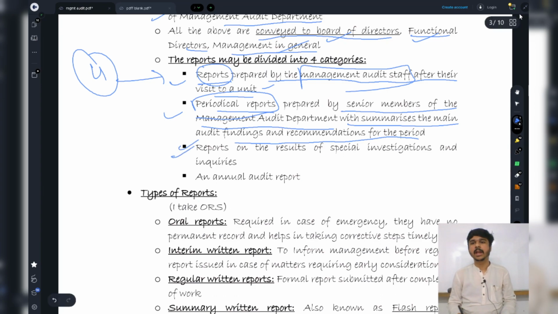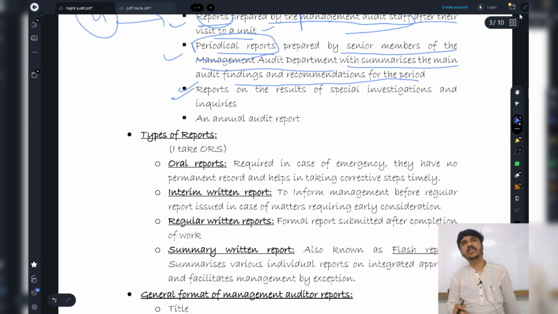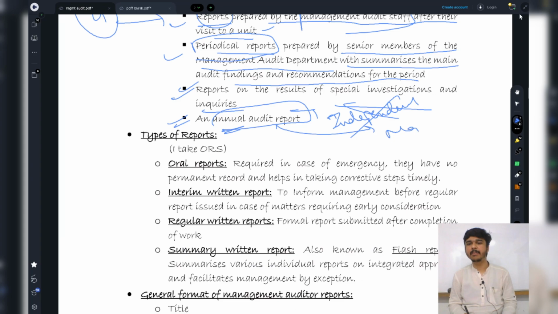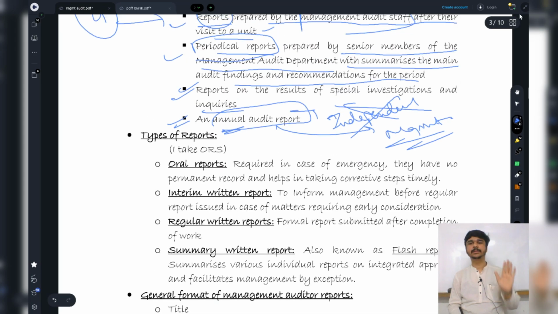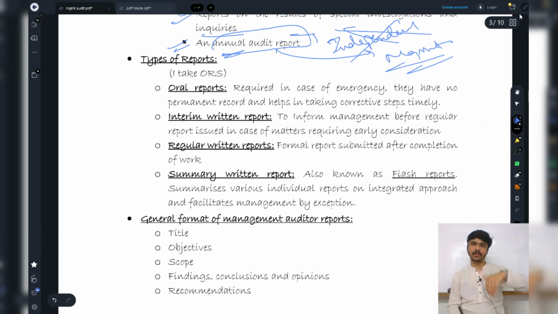Third category: reports on the results of special investigation and inquiry. So if some special investigation or special inquiry has been done by me, that will form a part of my management audit report and an annual audit report. This doesn't mean the independent auditor's report, okay? This is basically the management annual audit report. Understood, guys? Everybody with me? We'll move to the next point.